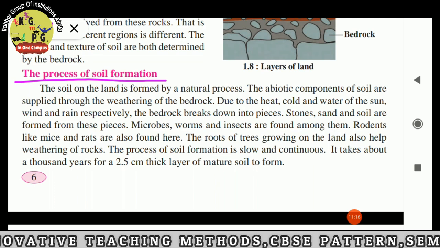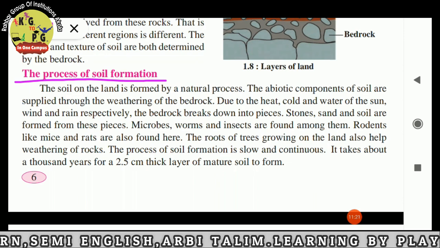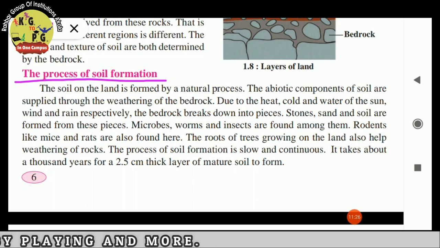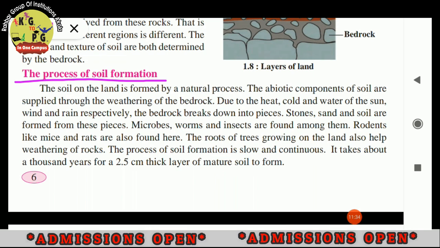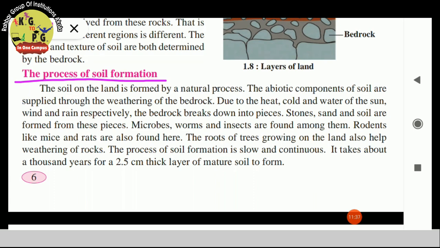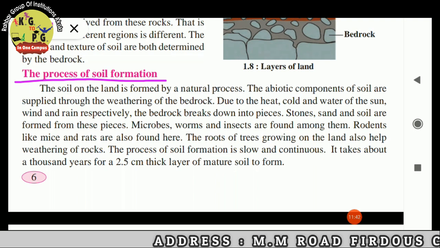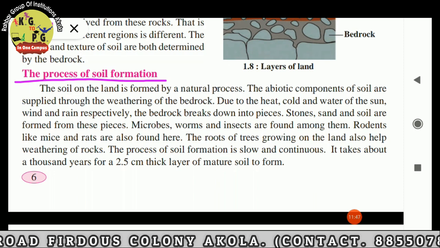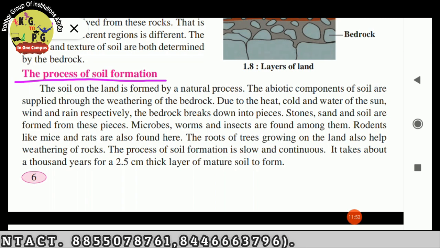Microbes, worms and insects are also found among them. Rodents like mice and rats are also found here. The roots of trees growing on the land also help weathering of rocks. The process of soil formation is slow and continuous, because the bedrock breaks down slowly.